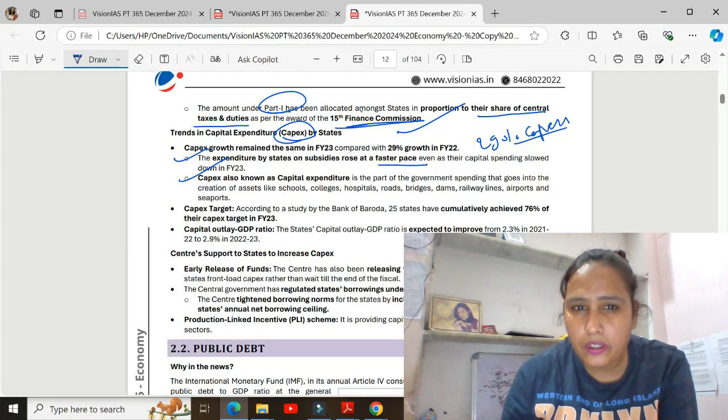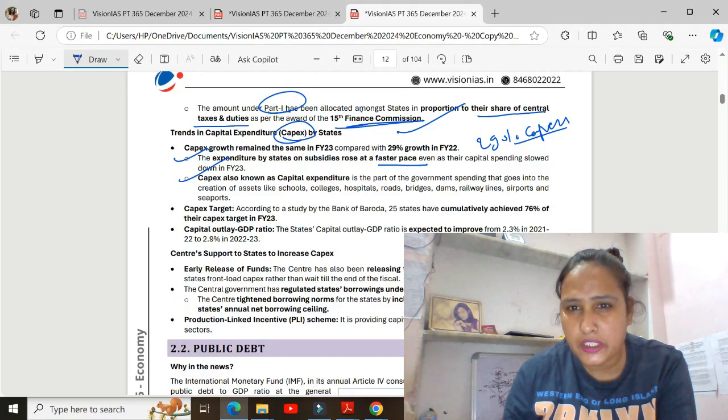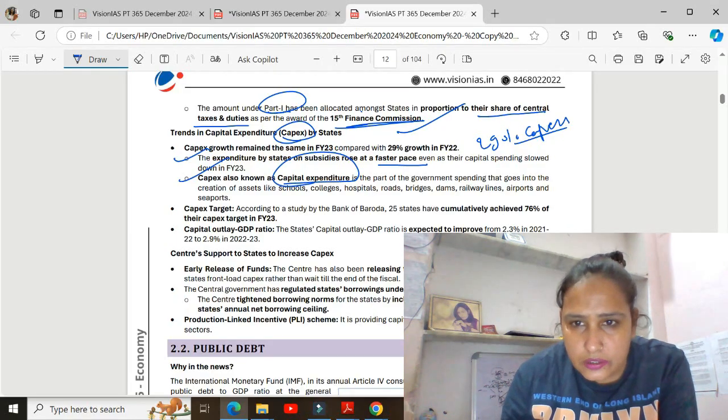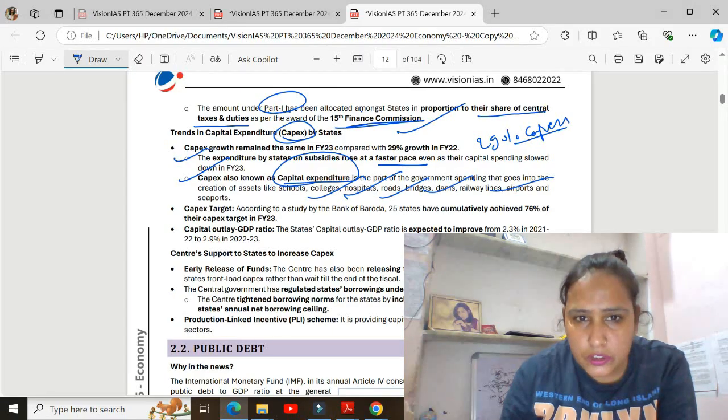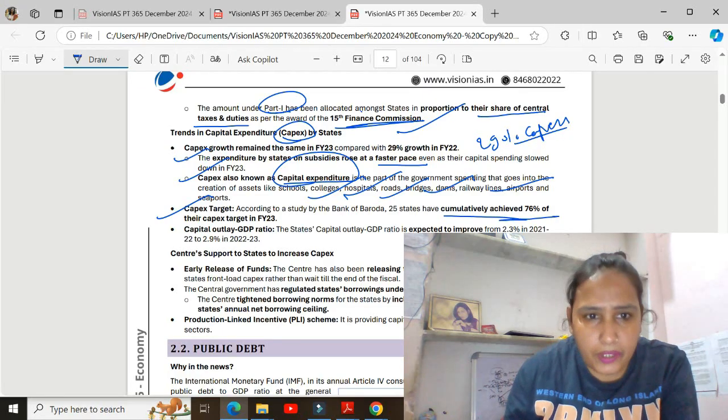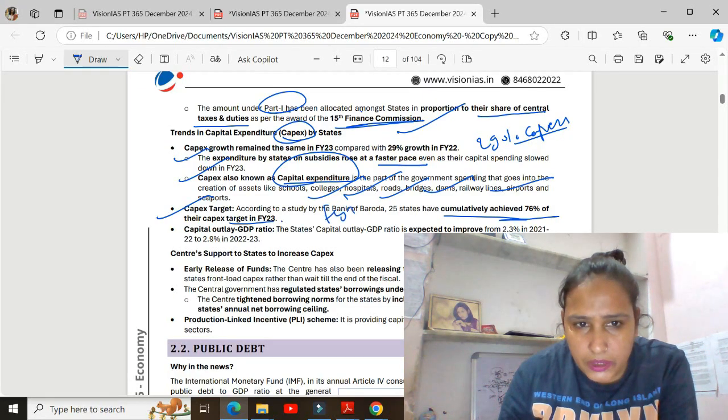Capex, capital expenditure, is spending on colleges, hospitals, roads, bridges and dams. The capex target achieved in financial year 23 was 76%.